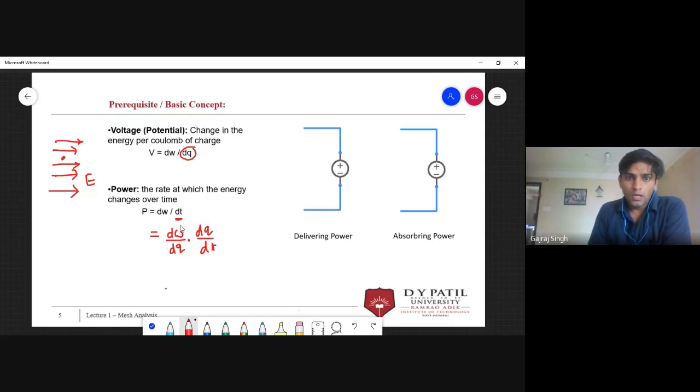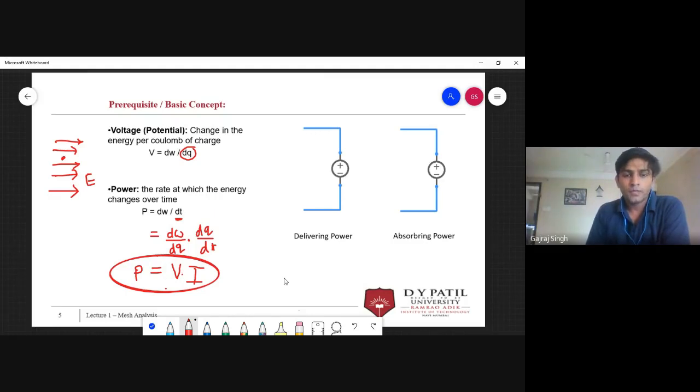You have already discussed what this is. This is nothing but change in energy per unit charge, so this is nothing but voltage, and this is nothing but current. This is dq by dt, which is current. So we have got the equation of power. Power is V into I.